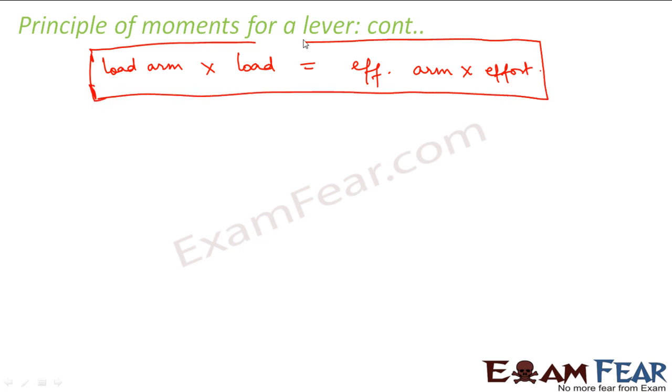So to ensure rotational equilibrium in case of a lever, we should ensure that the load arm multiplied by load should be equal to the effort arm multiplied by the effort.